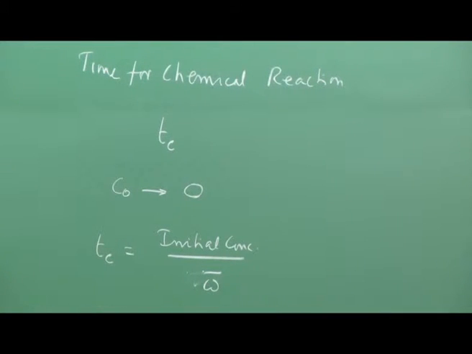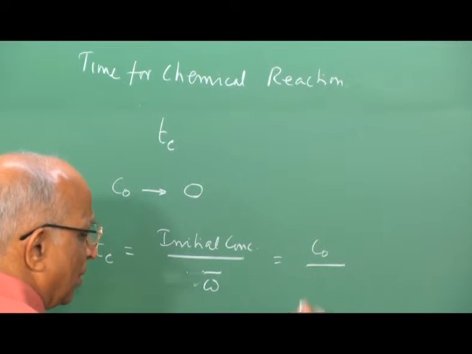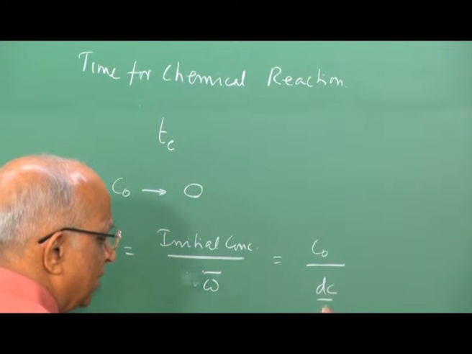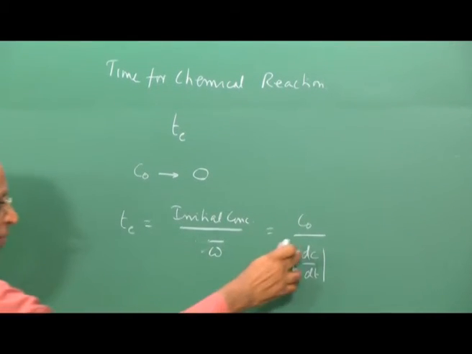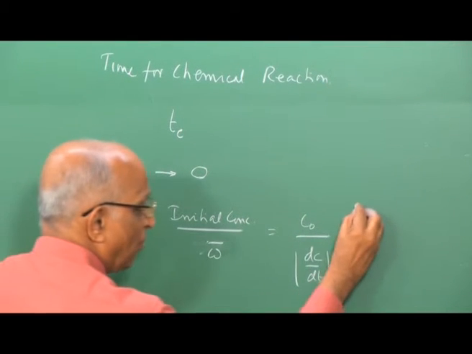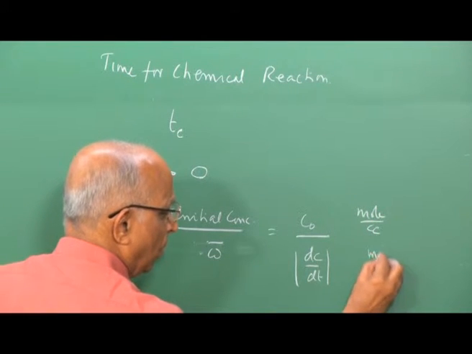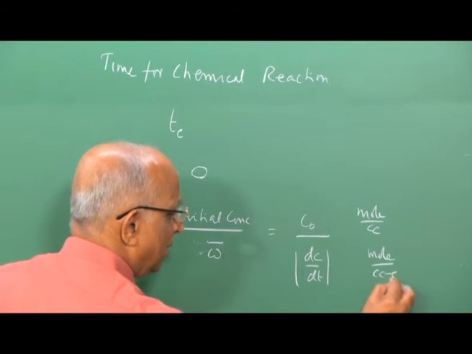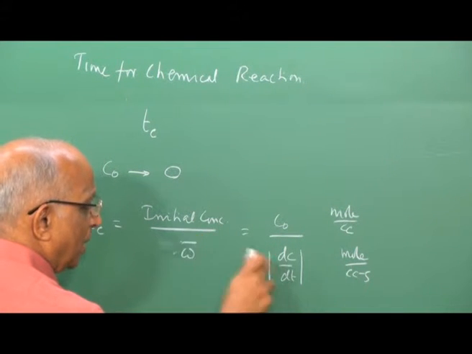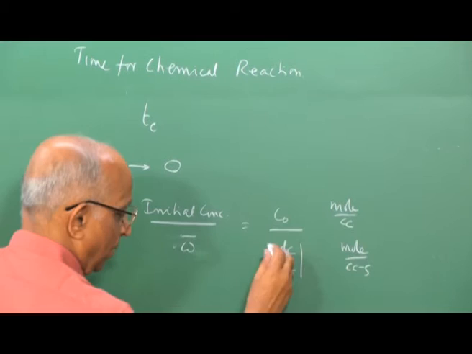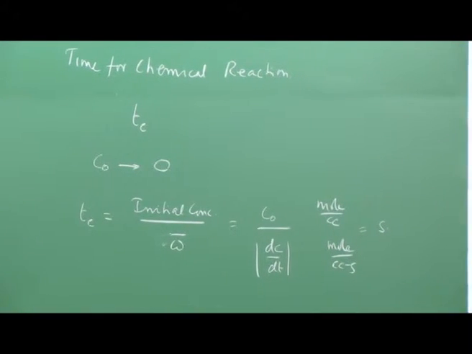Rather, I can put this down as C naught, the initial concentration, divided by dC by dt. Let us not look at the sign. C naught has units of mole per cc, this has units of mole per cc second, and therefore the unit of initial concentration divided by the mean reaction rate comes out to be second, and that is the chemical reaction time.